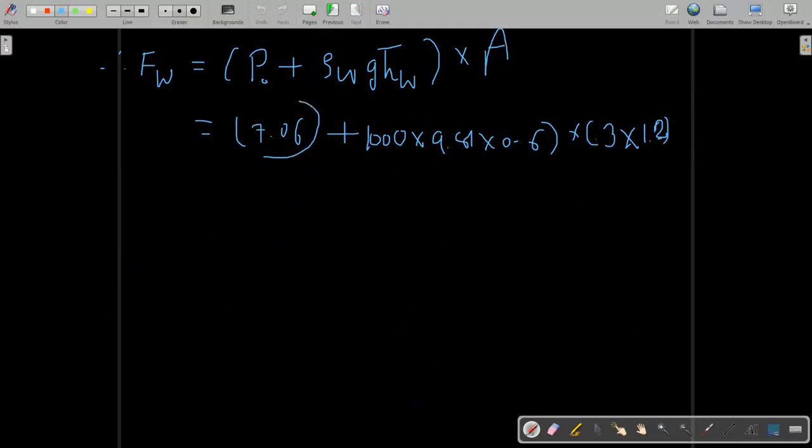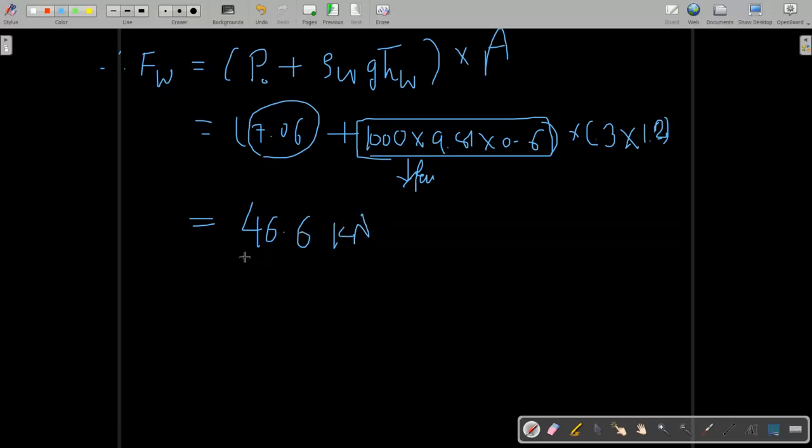This term is in kilopascal, while this term will come in pascal, so first you have to convert into kilopascal, then add, and then multiply with the total area. So the thrust force due to water you will get as 46.6 kilonewton. This is the thrust force due to the water.